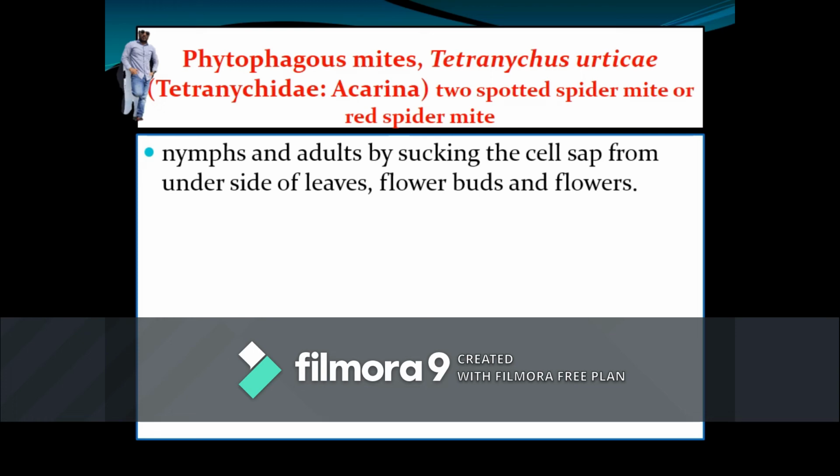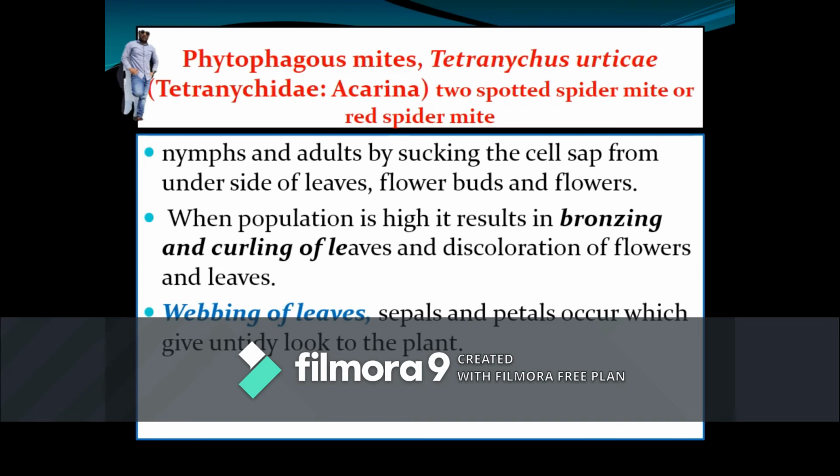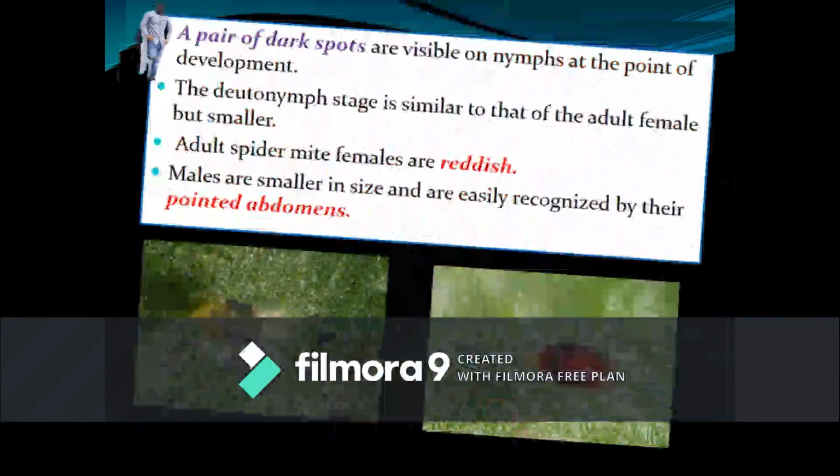Here we can see one by one. Both the stages suck the cell sap from the underside of the leaves, flower buds and flowers, and when the population is high, it results in branching and curling of the leaves, which leads to discoloration of the flowers and leaves. Sometimes webbing of the leaves also occurs.